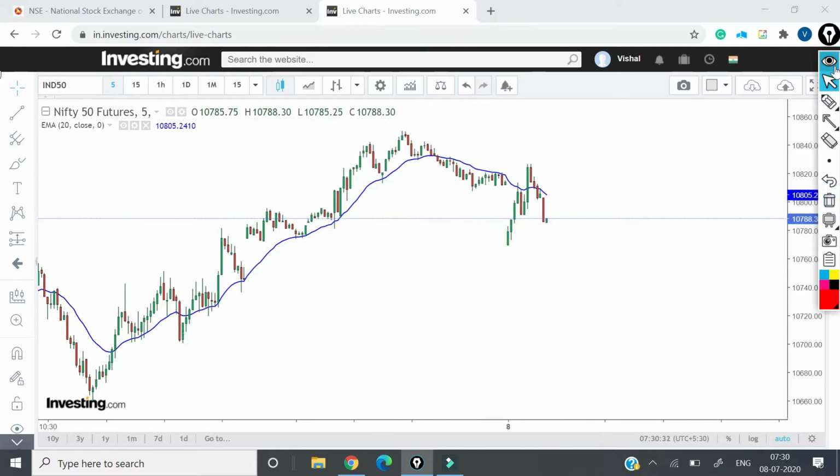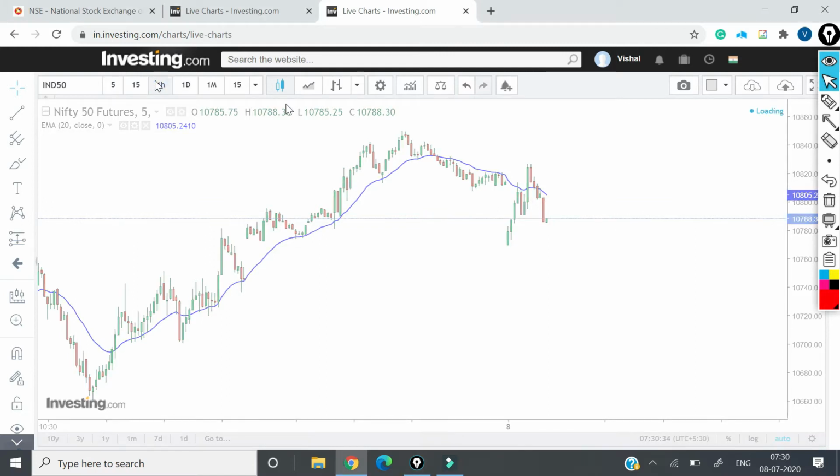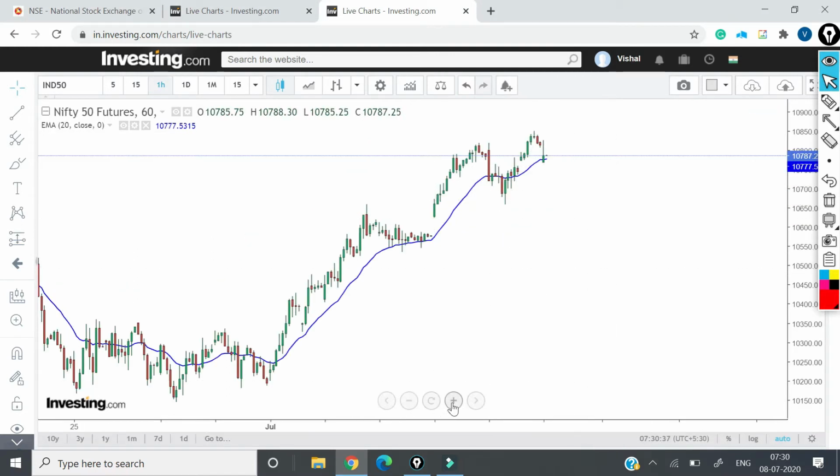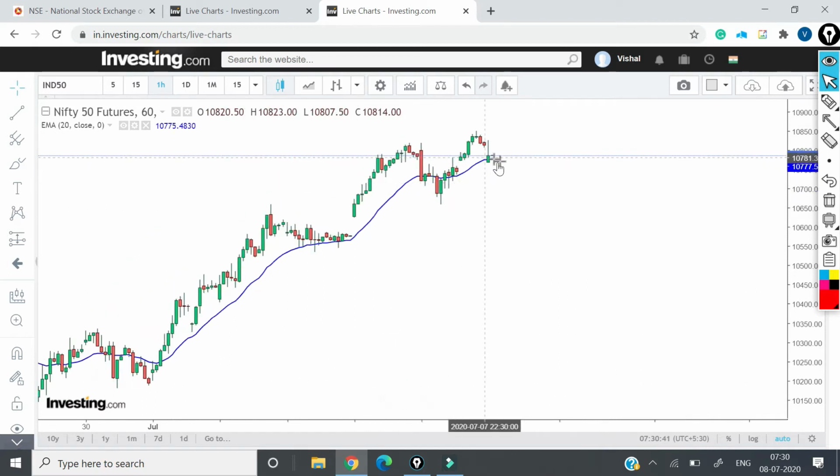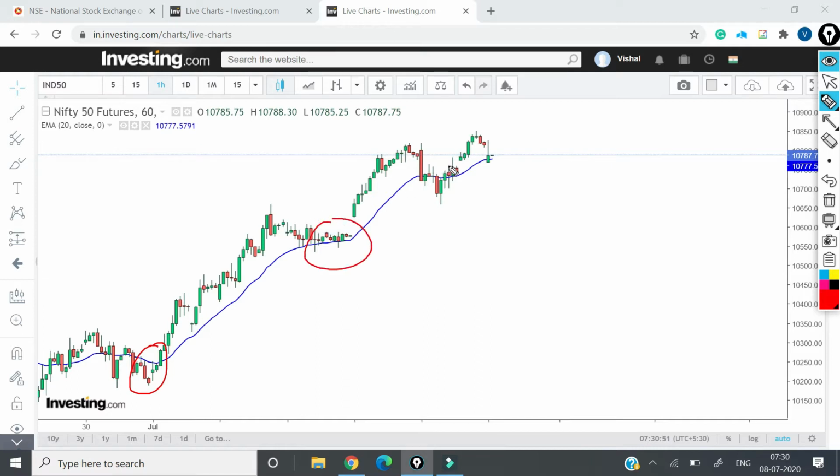If we see this in the 1 hour chart also, how SGX Nifty is doing, you can see clearly that the 20 period moving average of 1 hour has proved to be a very good support. The price touches here, took a support from here and went up, took a support from here, went up, it almost took a support here and went up, and it is kind of taking a support over here.